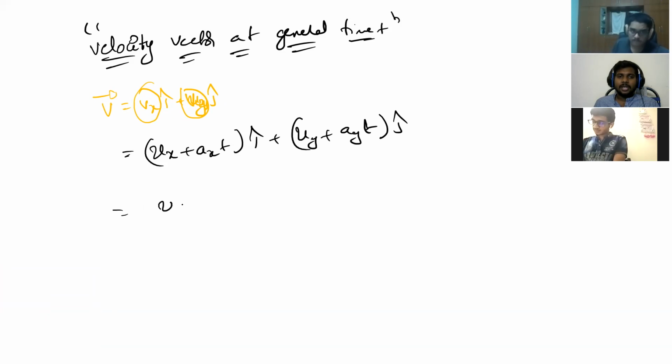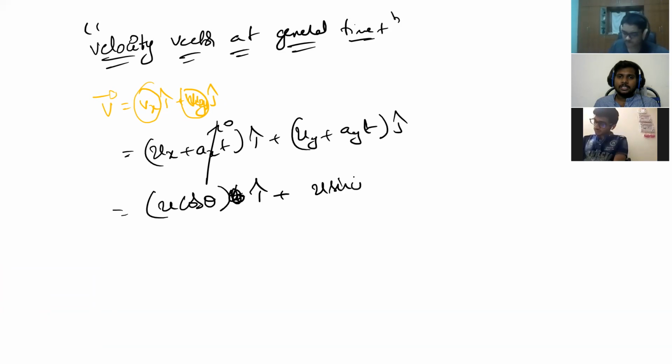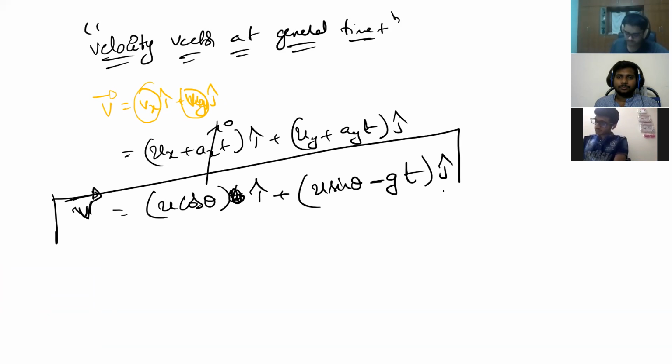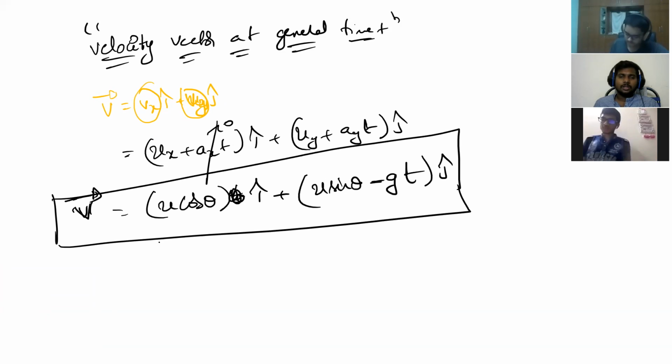But ax is how much? 0, right? So ux is u cos theta into i cap, plus uy is u sin theta, plus ay is minus g, so minus gt into j cap. Did you understand now or not? Velocity vector. Yes, sir. Understood. So can you write the position vector?